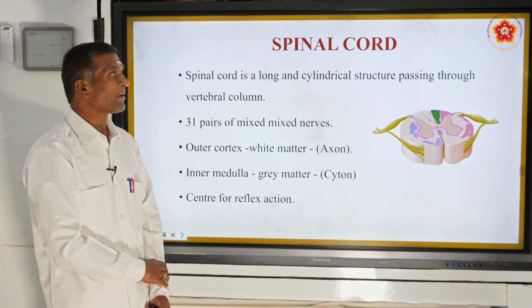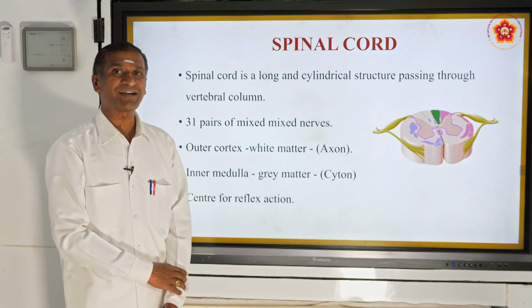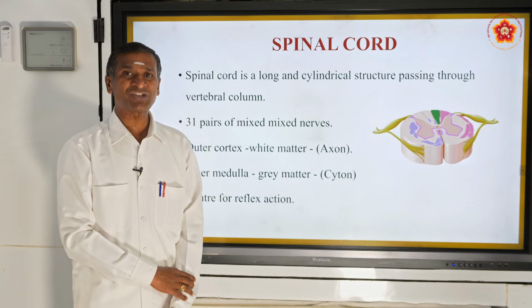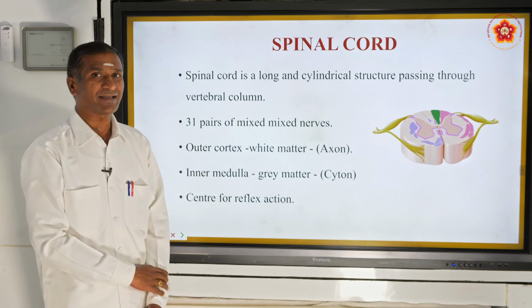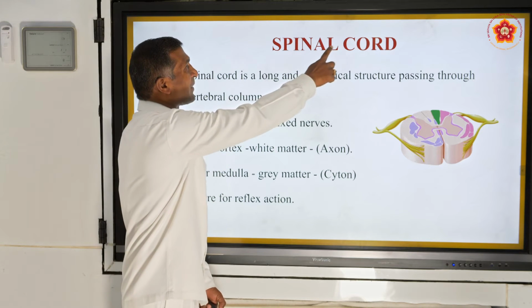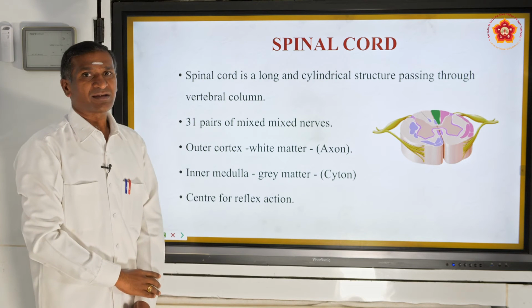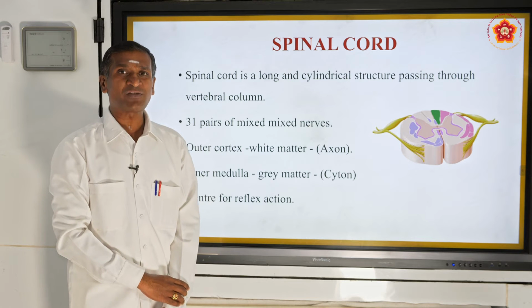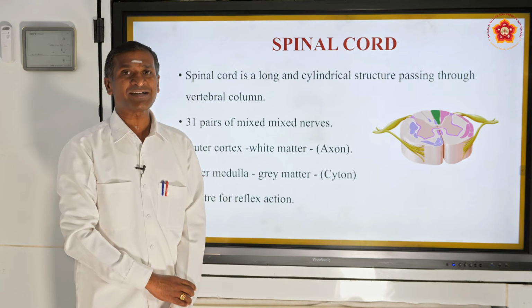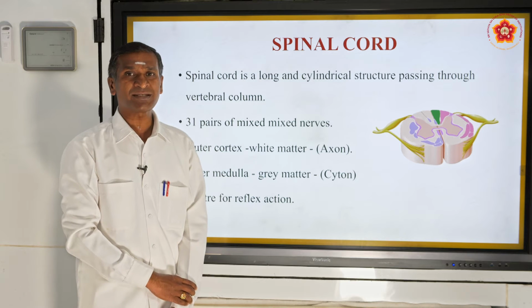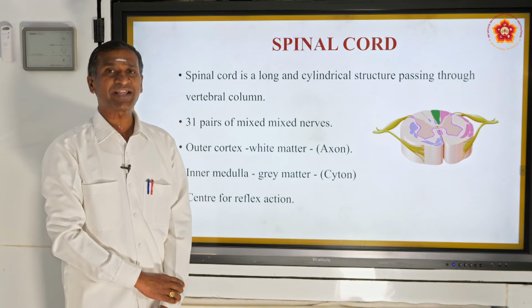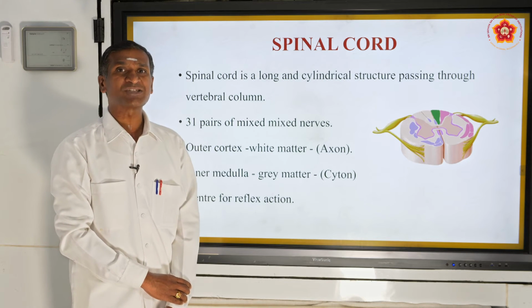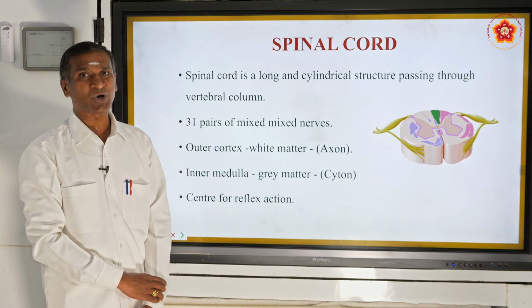And today's part 4, which we are dealing with, is the human nervous system, under that the first division, the central nervous system, under that the second major part, the spinal cord. We know that the spinal cord, along with the brain, has 3 layers: the duramater, the piamater and the arachnoid. Together we call them meninges, which protect as well as nourish the spinal cord.